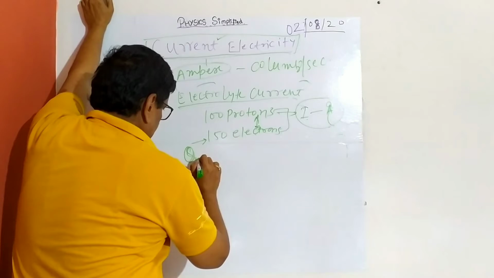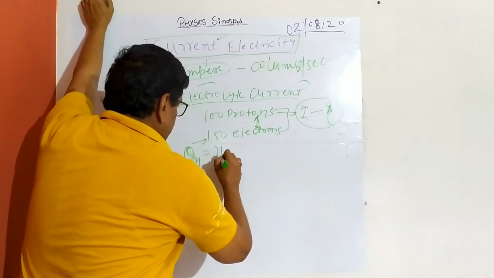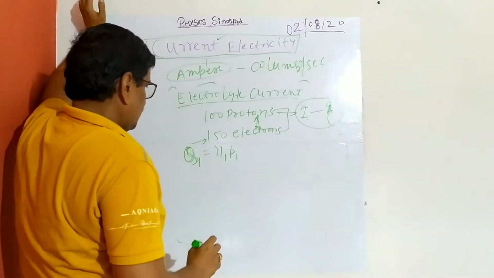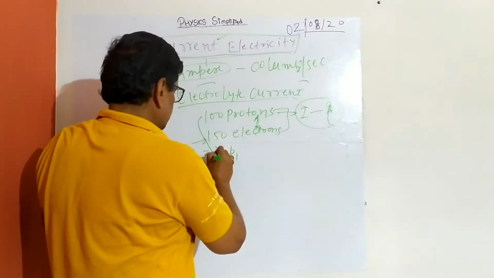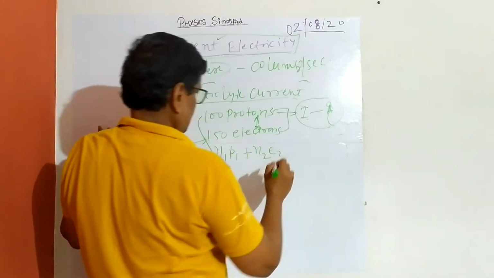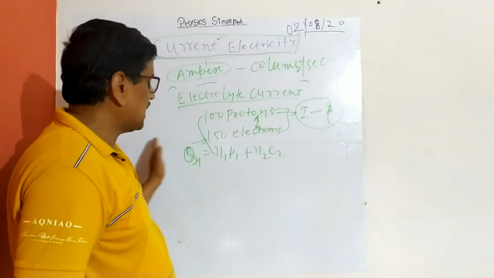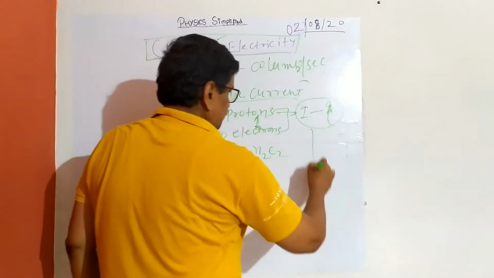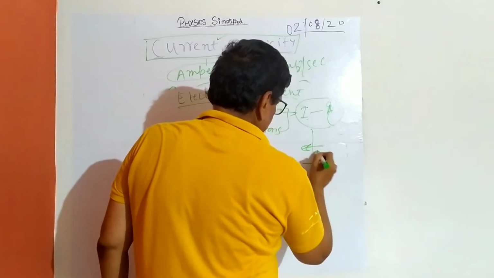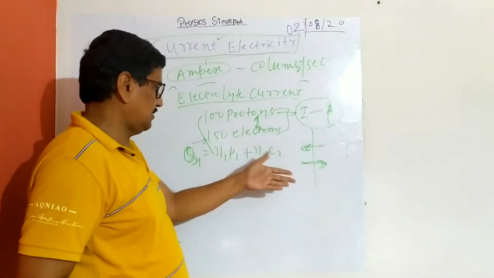So you have to add Q. You have to see N1 P1, plus N2 E1, although the charge is the same. Positive and negative charges are there, but the direction matters. The total charge flow is there, so that is for direction. Although the magnitude will be there, suppose there is a circuit. So these number of protons and electrons are moving, but overall the current will be a sum of both. It will be a numerical sum.